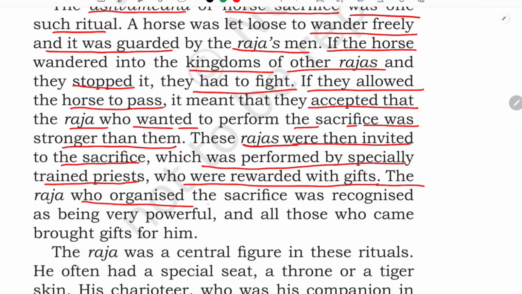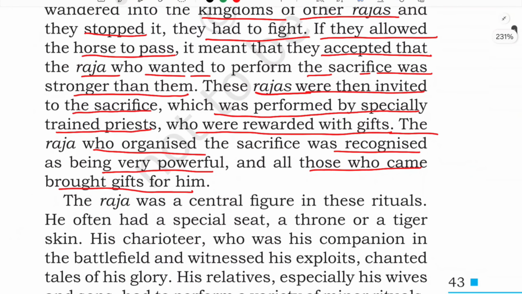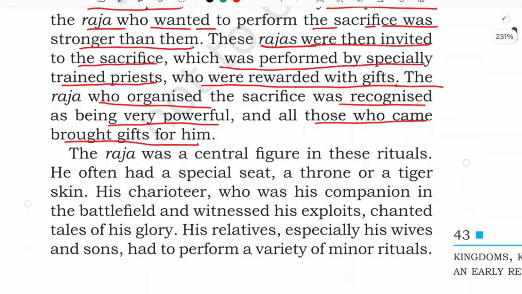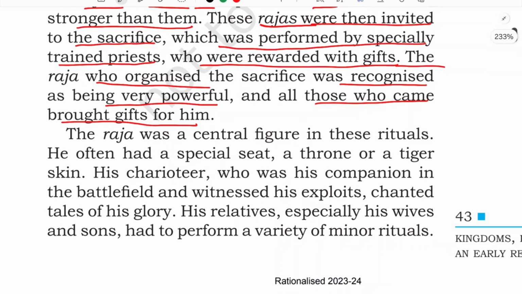The Raja who organized the sacrifice was recognized as being very powerful, and all those who came brought gifts for him. So the owner of the horse, who became the powerful Raja or king, was recognized as very powerful, and all those who came to that sacrifice, to that ritual, used to bring gifts for him. And the Raja was the central figure in this ritual. So that owner of the horse who performs that sacrifice was the central figure.